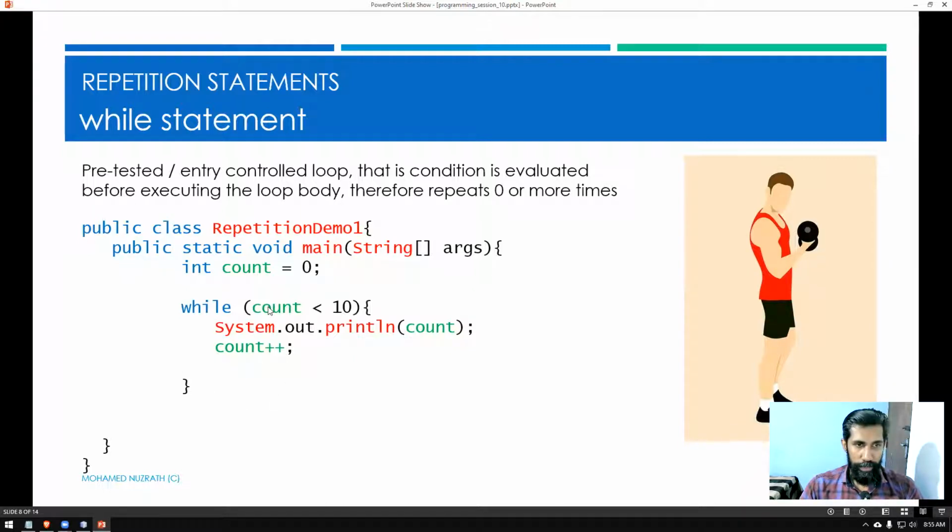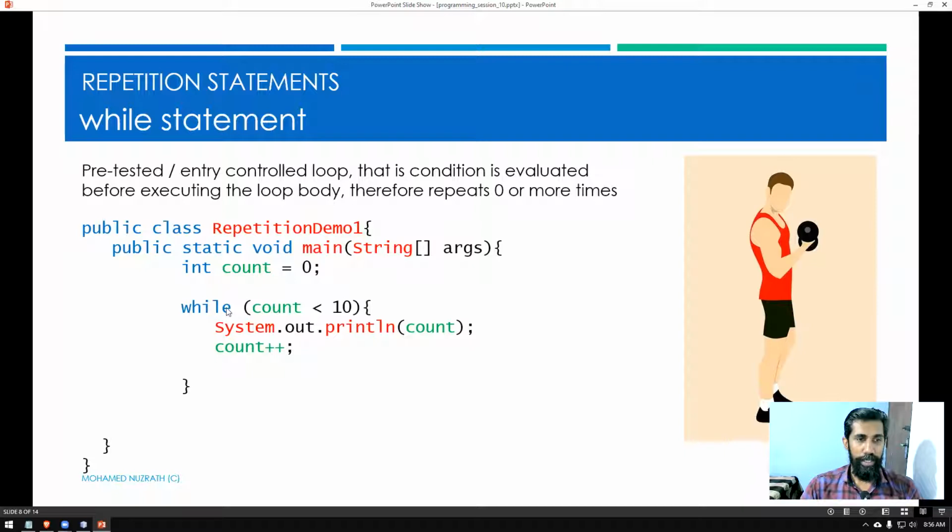Which means a while loop's syntax looks like this. Children, you can see earlier we were writing if conditions, here we are writing while. It is a keyword. After while we write open and close parentheses, and within the parentheses we have to write a condition. It should be a boolean expression, which means the value should evaluate to true or false. As long as the value remains true inside this while condition, the loop's body, which starts from here and finishes over here, can be executed continuously. That is how the loop will work.